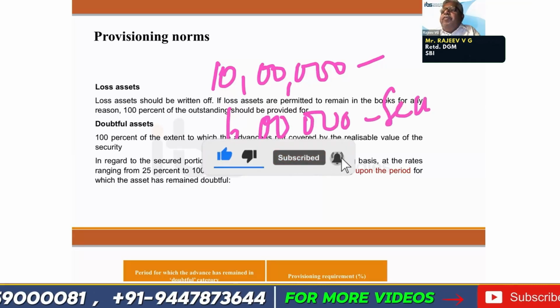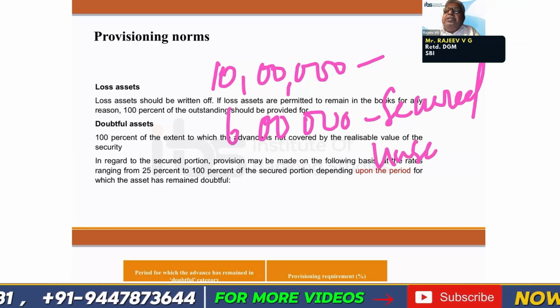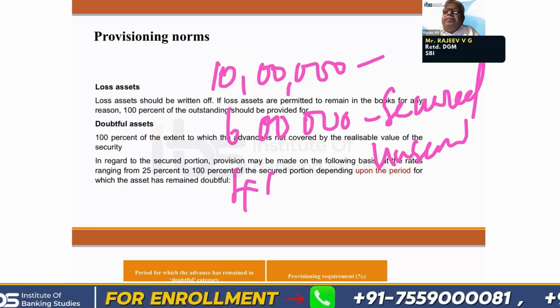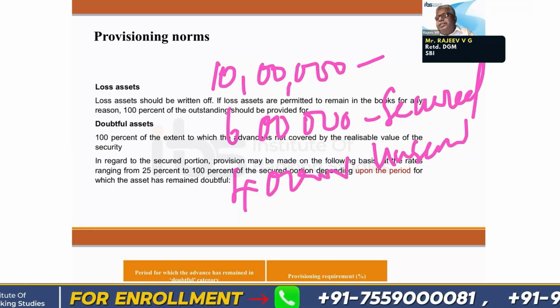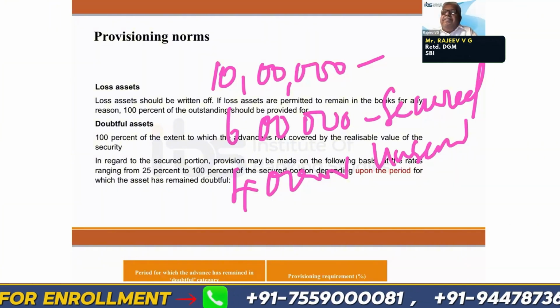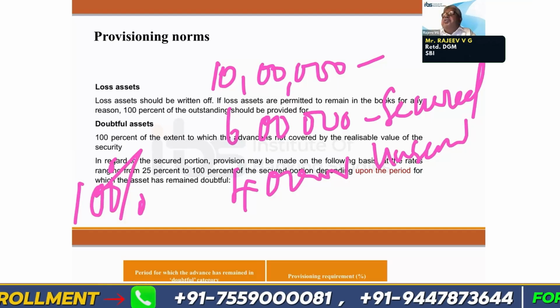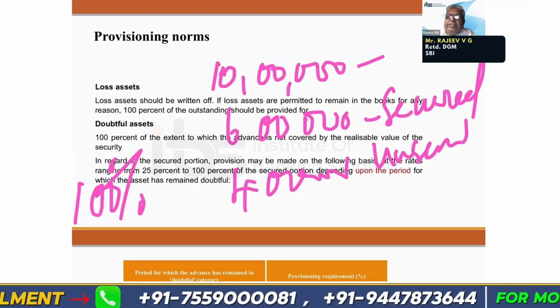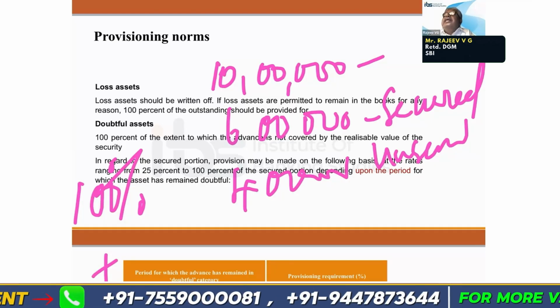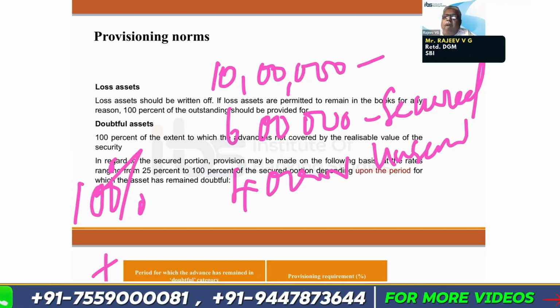So we can say that this is a secured portion. So unsecured portion is 4 lakhs, 10 lakhs minus 6 lakhs. Then for this unsecured portion of the doubtful asset, 100% provision has to be made, plus a certain percentage of provision for the secured portion also.